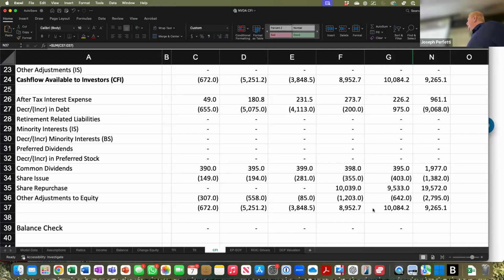9.27 billion. All right, so how much approximately did they give to their shareholders? Just add up those three approximately.